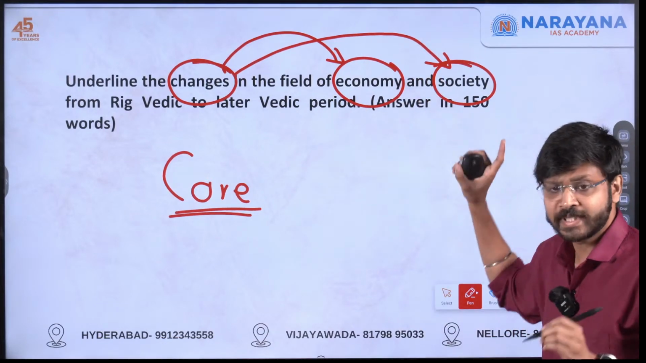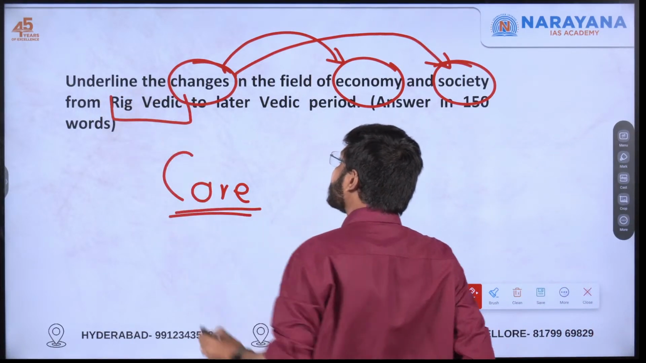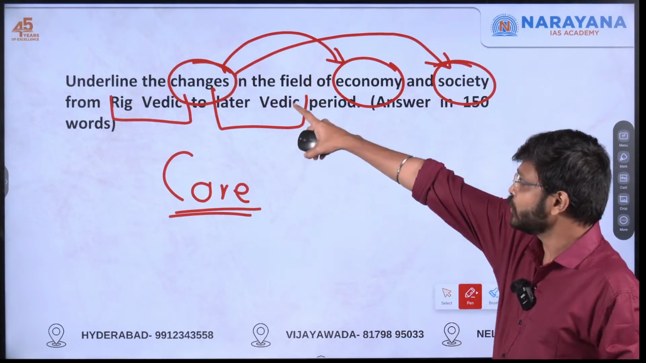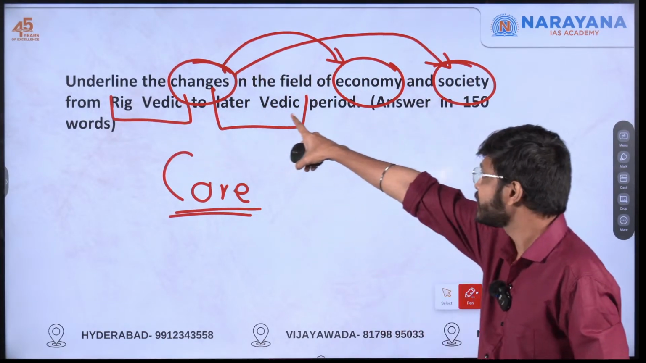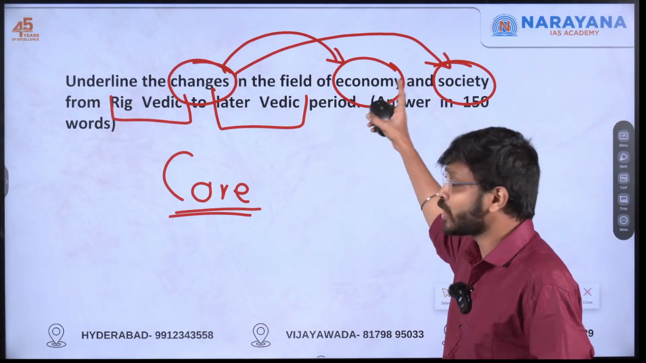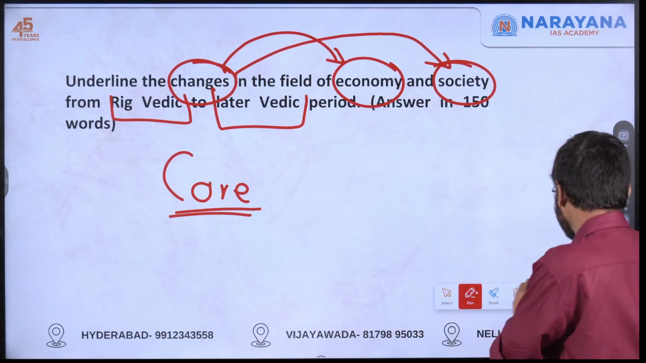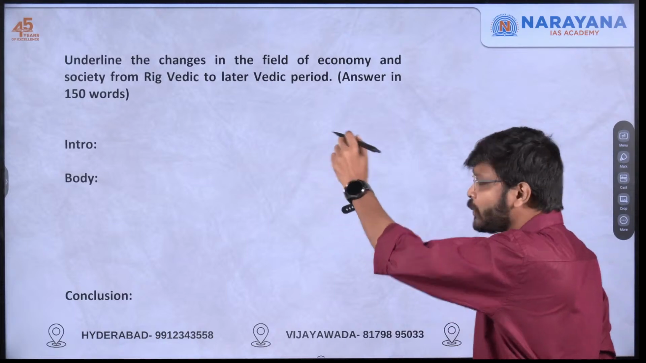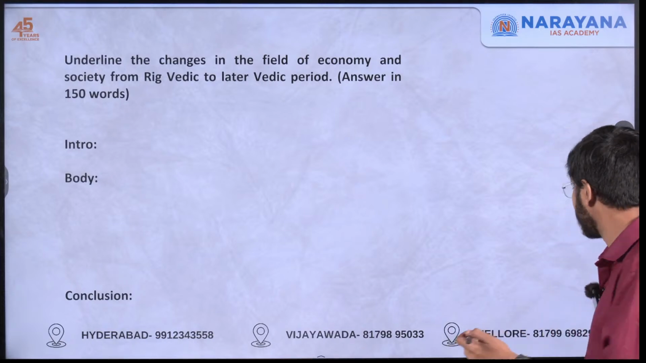Now we understood which dimensions we have to discuss. Now we have to go to the period. One is the Rigvedic period and another one is the later Vedic period. So we have to underline the changes in economy and society of the Rigvedic period as well as the later Vedic period. Basically, you have to compare and analyze the economy and society of both these periods. This is the core demand of the question. Now let's move on to how you can frame this answer, and which all things can be included in this particular answer.